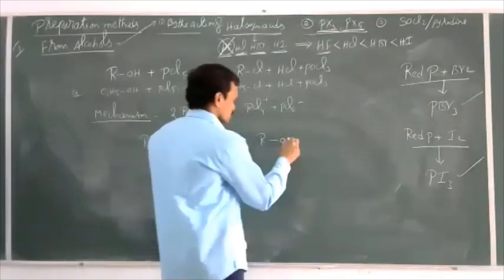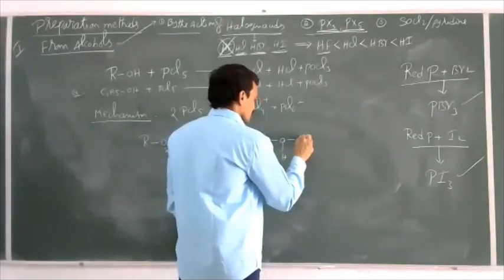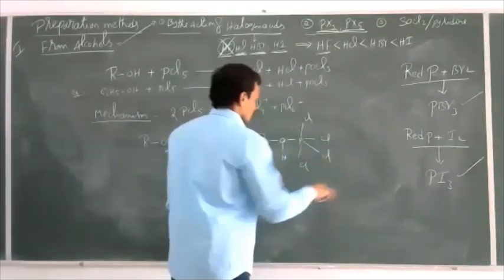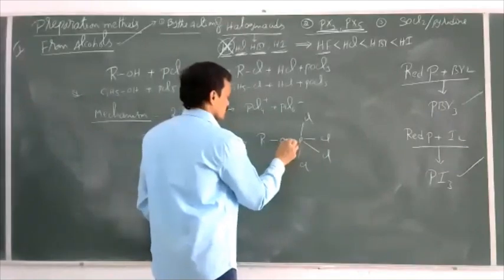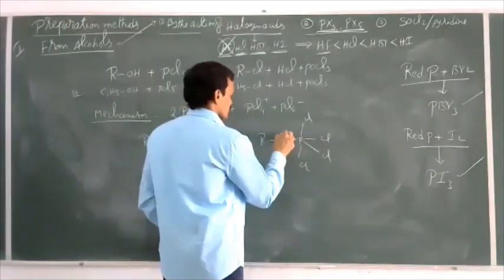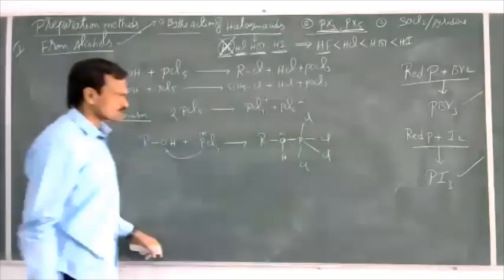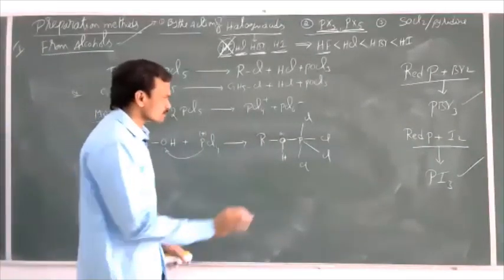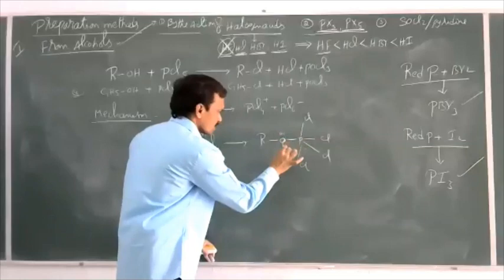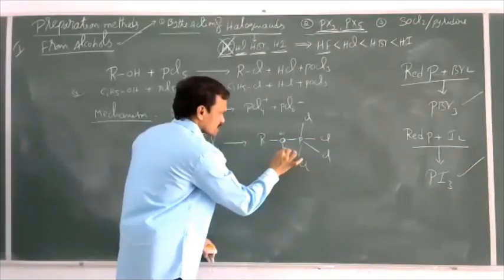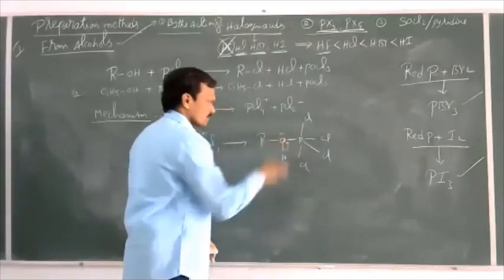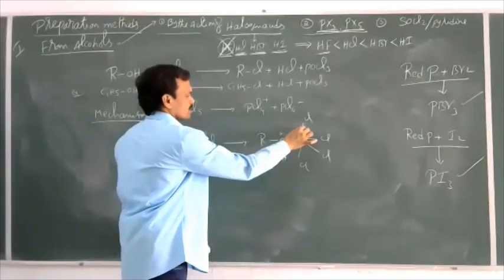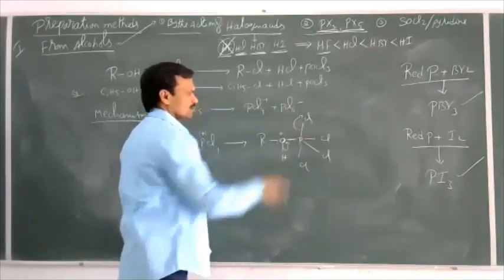ROH attached to P, where 4 chlorines are present. Now here, this electron pair is gained by this oxygen and this electron pair is gained by this chlorine.